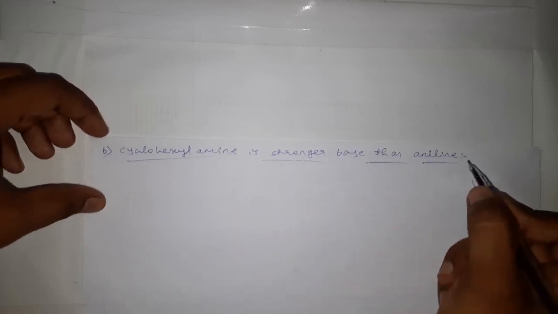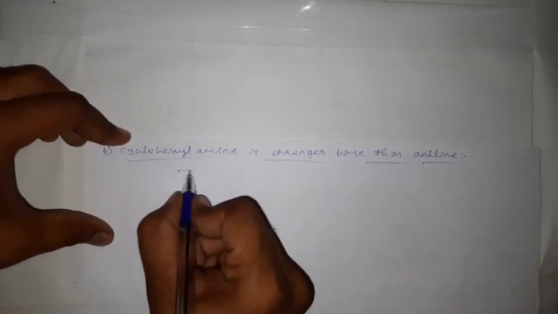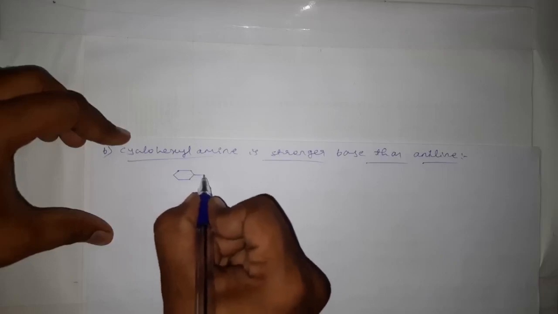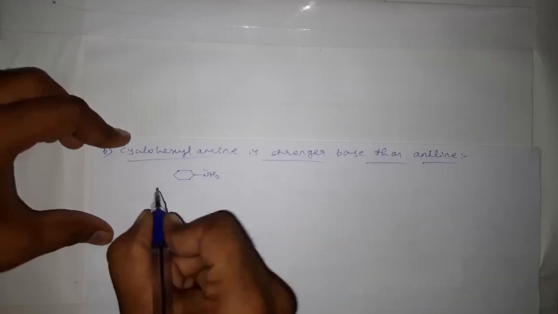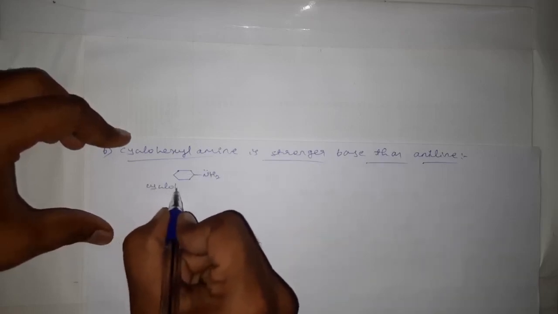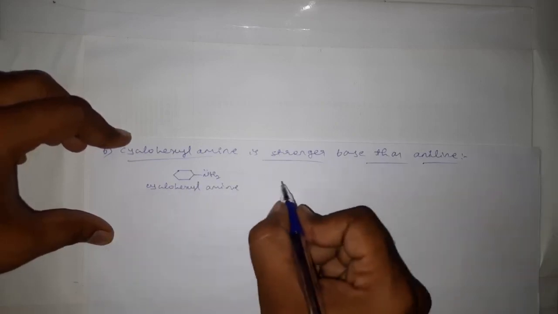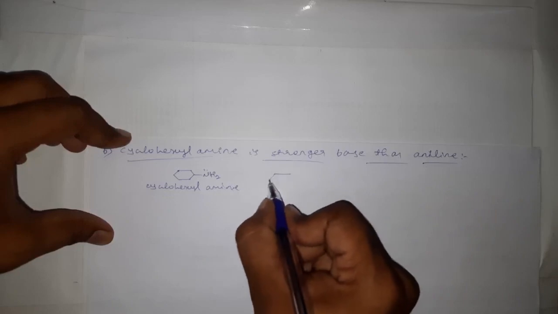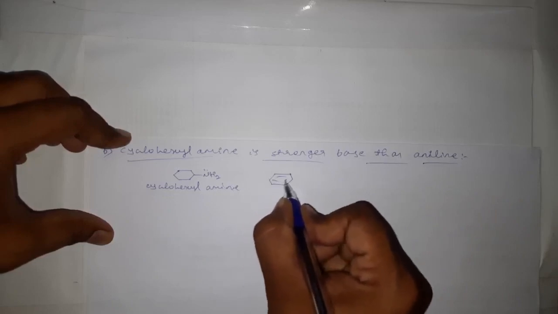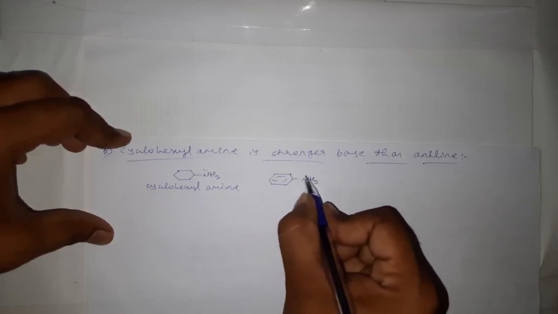Cyclohexylamine is a stronger base than aniline. See here, the structural formula for cyclohexylamine is this one. This is cyclohexylamine, and this one is aniline.